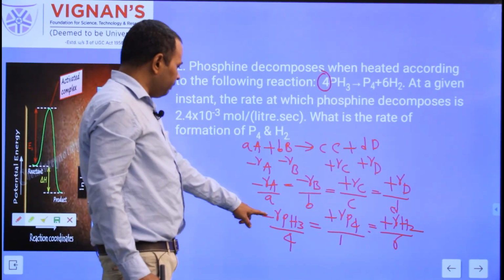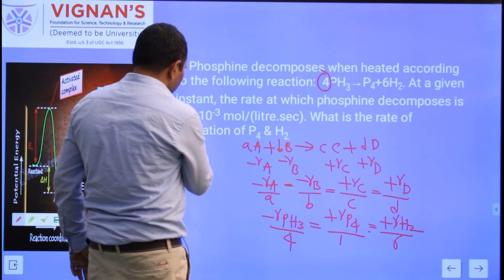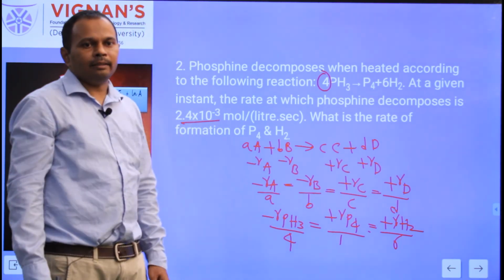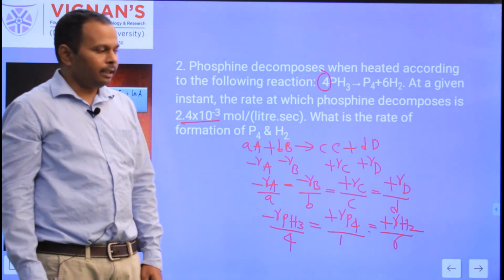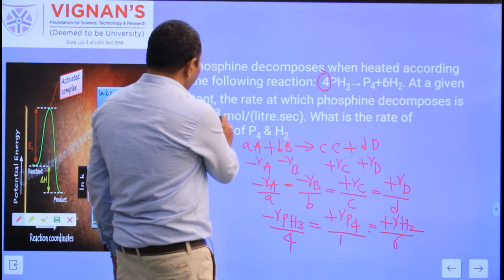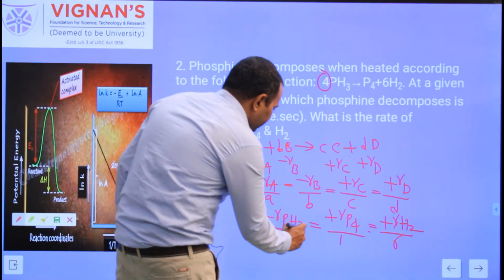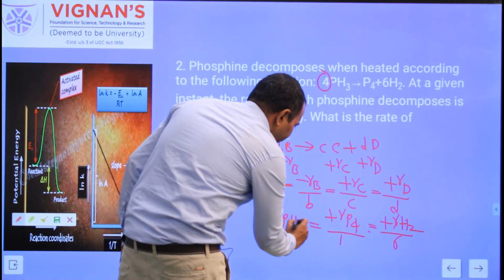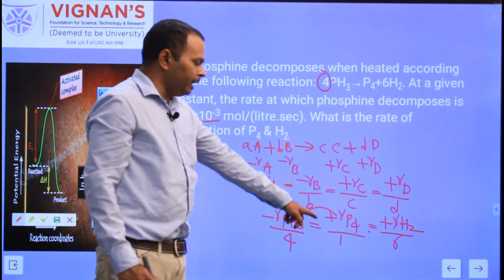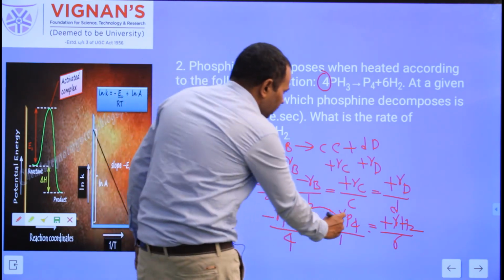In the problem, minus R_PH3 is given as 2.4 × 10^-3. When you compare the first term with the second one, you can find R_P4.